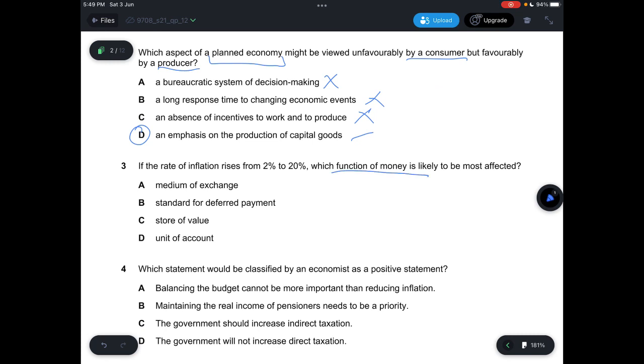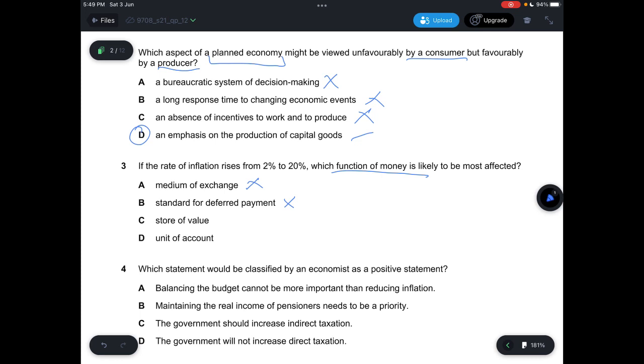Question 3, if the rate of inflation rises from 2% to 28%, which function of money is likely to be most affected? A, it says medium of exchange. It will still function as a medium of exchange, so it's not correct. B, it says standard for deferred payment. It will still function as a standard for deferred payment, so not really correct. Unless it says something like hyperinflation, then people will have to abandon that currency, but it's still money after all, so technically it will still be used as a standard for deferred payment.